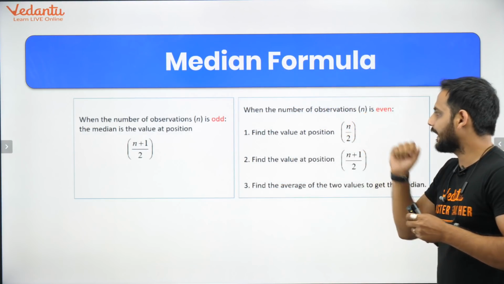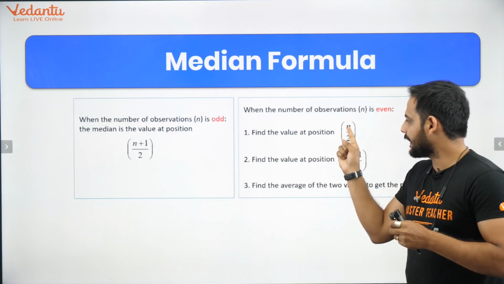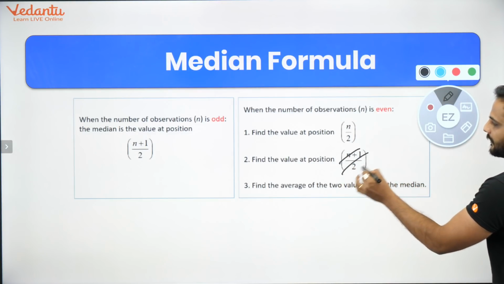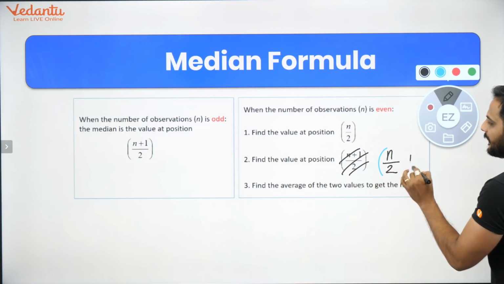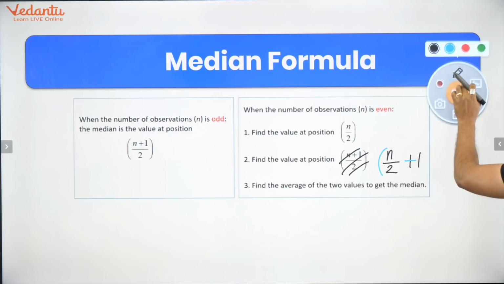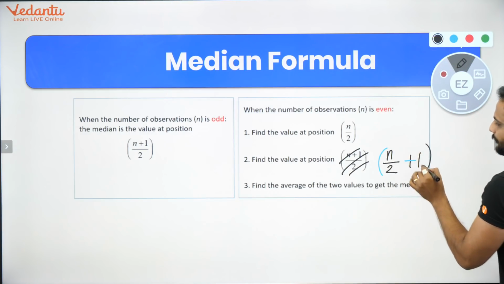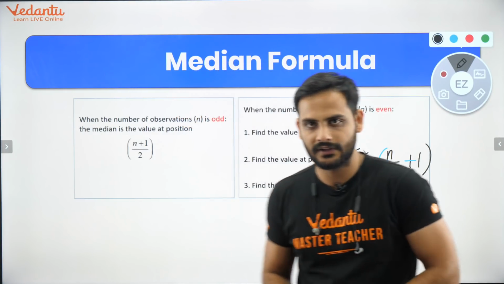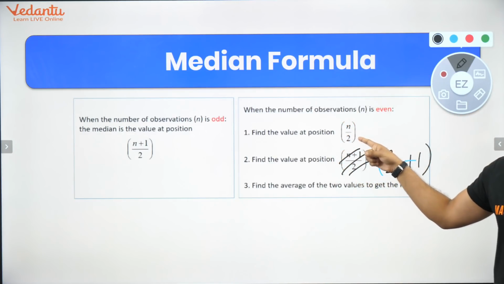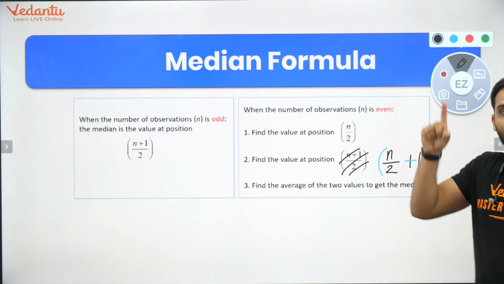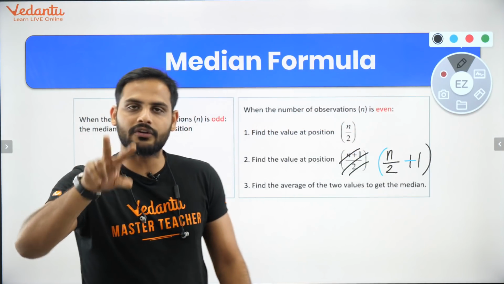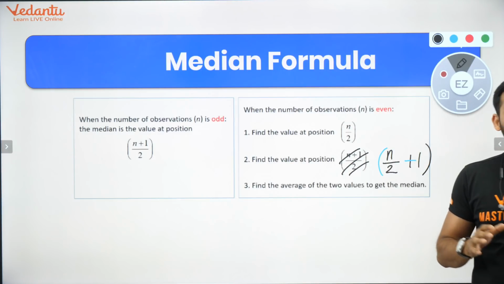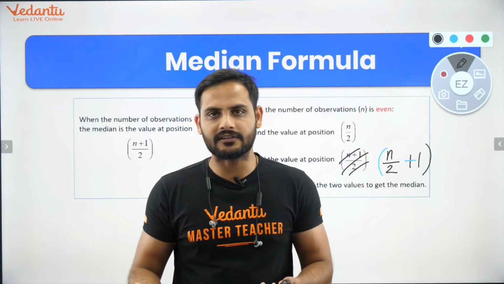If n is even, find out n by 2 and n by 2 plus 1. This is a separate one, this is not together. It is a separate part, n by 2 plus 1. So these two values you need to find out. Suppose there are 26 values. In that case n by 2 is 26 by 2, which is the 13th, and 13 plus 1 is the 14th. So whatever the 13th and 14th observations are, their average will give you your median. So always it is the middle value. If you understand that part, it will be very easy for you.